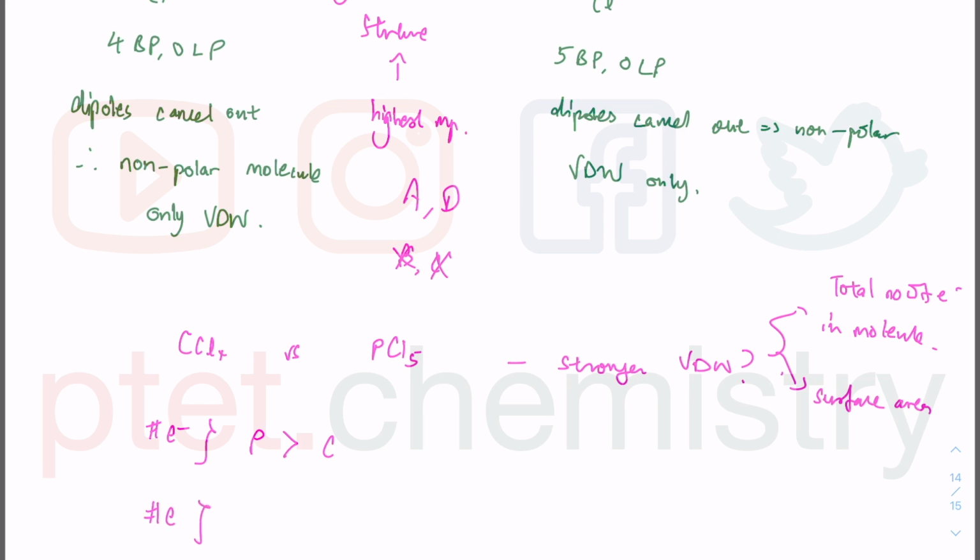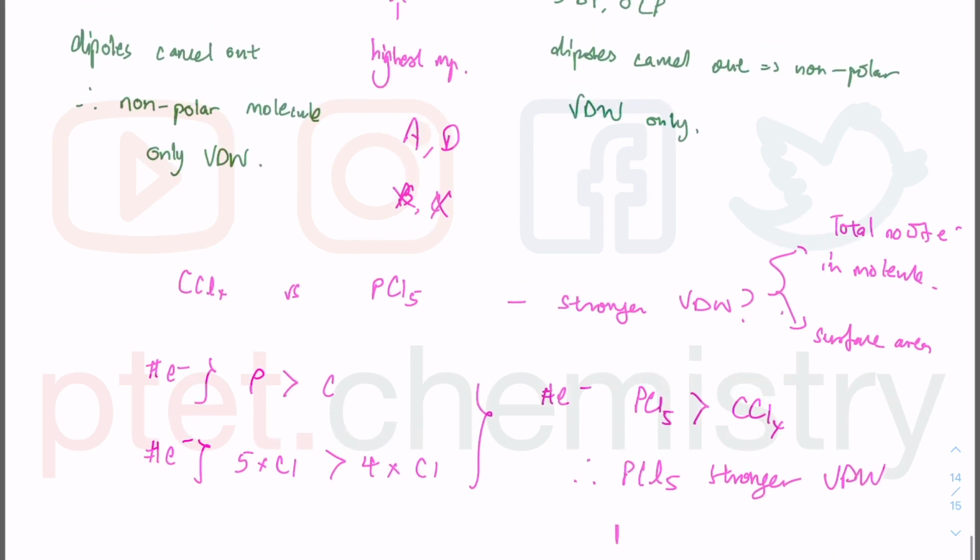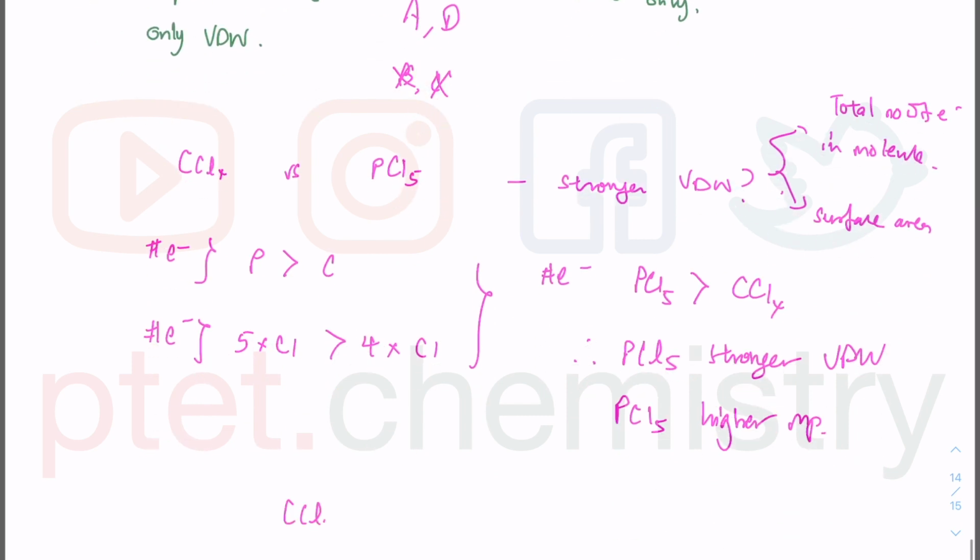In terms of electrons, 5 times chlorine is more than 4 times chlorine. So overall, PCl5 has more total number of electrons than CCl4. Therefore, PCl5 has stronger van der Waals. If PCl5 has stronger van der Waals, PCl5 has a higher melting point. And between A and D, you're looking at option A, because CCl4 has a lower melting point than PCl5, which has a lower melting point than MgCl2. So it's going to be option A, and that's the correct answer there.